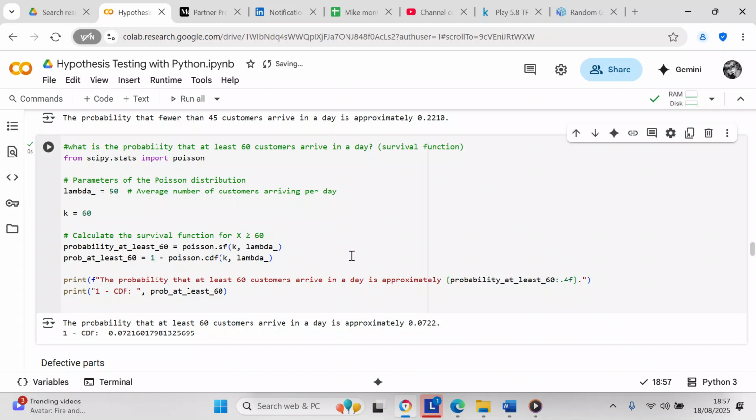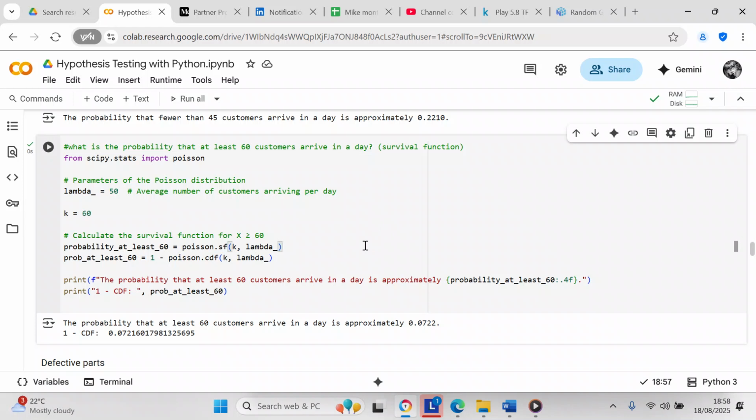And then we're going to use the other algorithm as well. So prob at least 60 equals 1 minus Poisson.cdf, brackets k equals 60, comma, lambda_ equals 50. And then we're going to print the probability that at least 60 customers arrive in a day is approximately 7.22%. And we use the other formula as well of 1 minus CDF, and that's 7.22 as well.